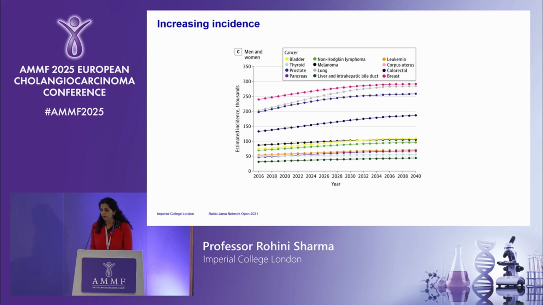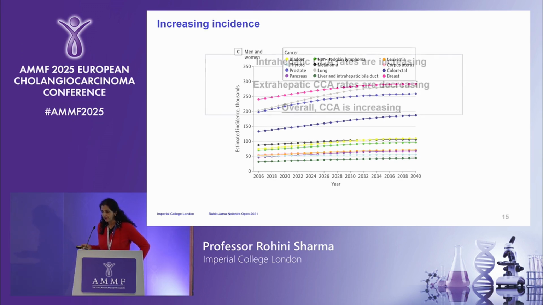And this is an important graph, which essentially highlights the fact that there is an increase in liver cancer per se. Unfortunately, in a lot of the studies, liver, as in HCC, and cholangio have been lumped together, which makes it quite difficult to tease out. But I'll go through some of the data that Professor Khan and the AMMF have created. So you can see here that from 2016 to the projected incidence, there is an increased incidence in this particular type of cancer.